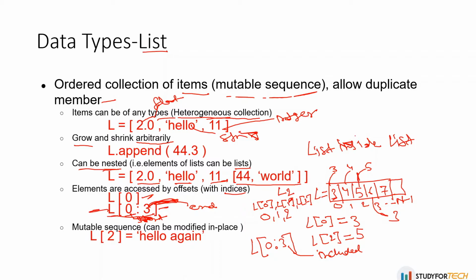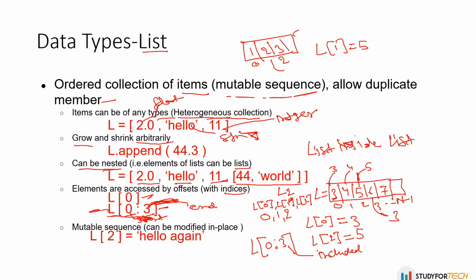And a mutable sequence can be modified in place. As I said, the list is mutable. Mutable means it can be changed. Let's suppose you have values inside a list and you want to change the value at index 1. What you will do is write L of 1 equal to, let's suppose, 5. So you can change the value of a list in place.